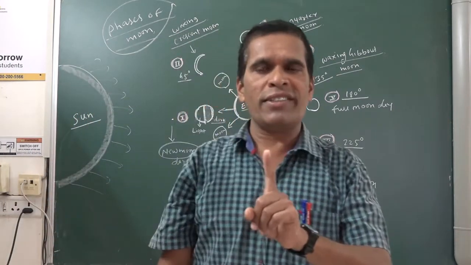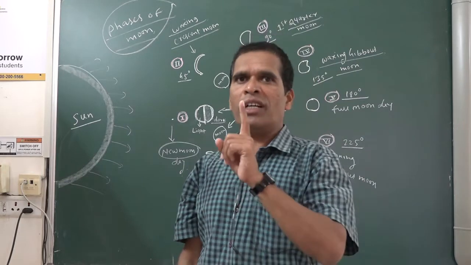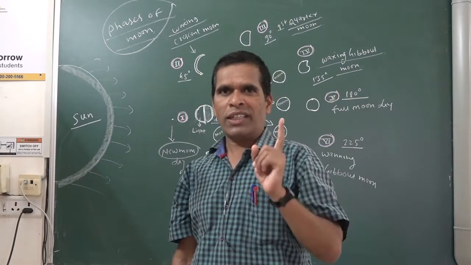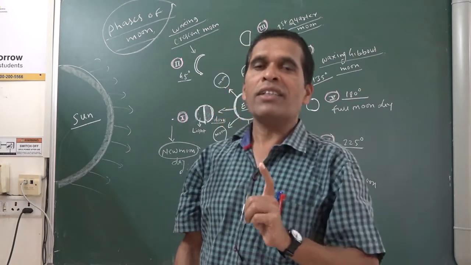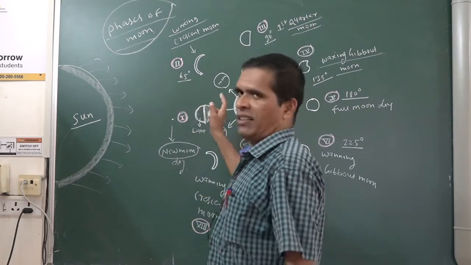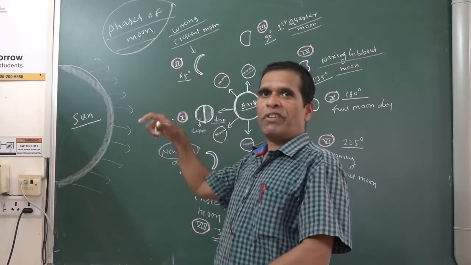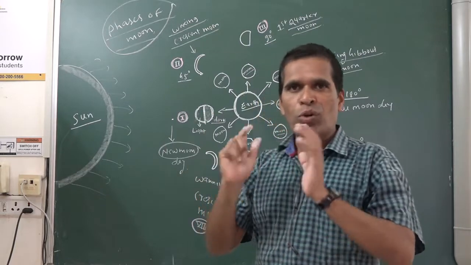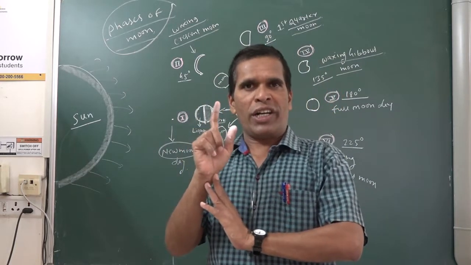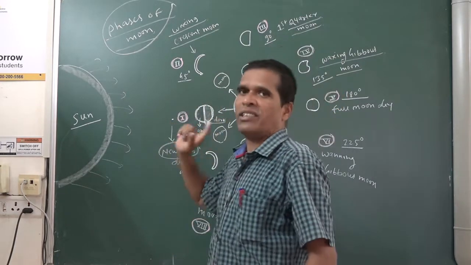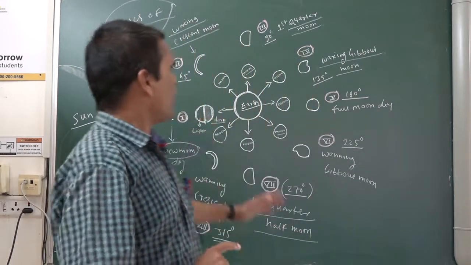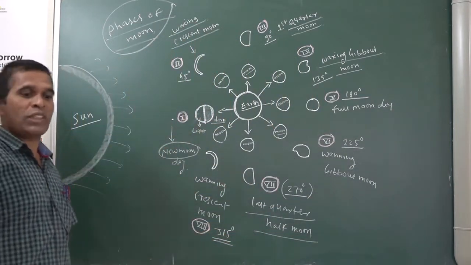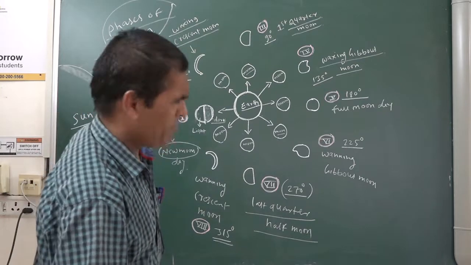One reason is the revolution of the moon around the earth. Second reason, the moon makes an angle. Whatever light falls on the moon, that portion makes an angle with the sun, and that's why we see the phases of the moon. These two reasons you have to keep in mind.